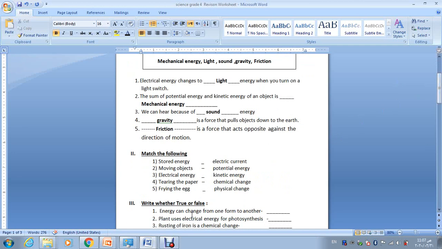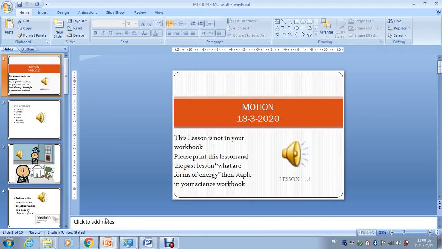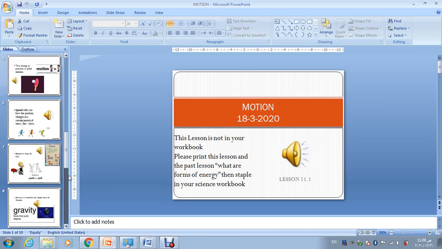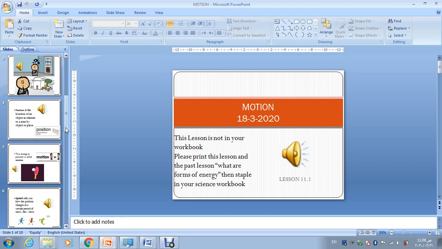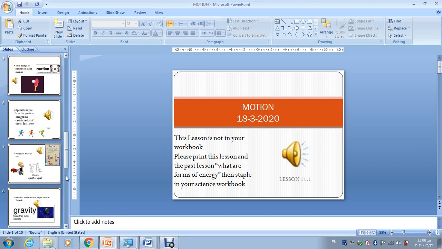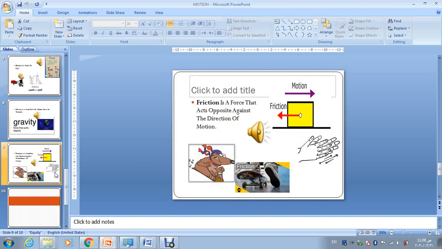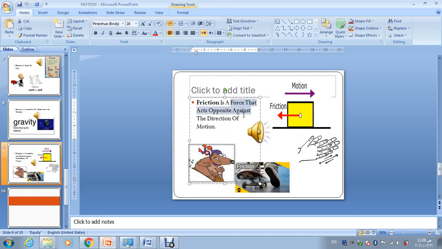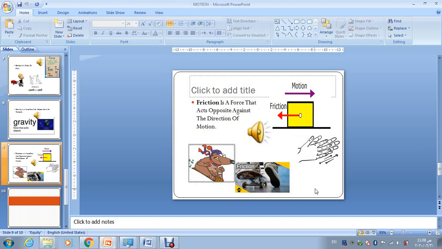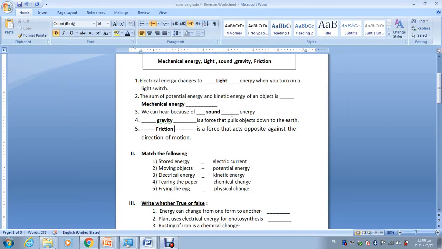And when you slide on a hill, when you're skating, this is what we mean by friction. Friction is the force that acts opposite against the direction of motion. When you're skateboarding, when you're rubbing your hands, all of those are examples of friction.